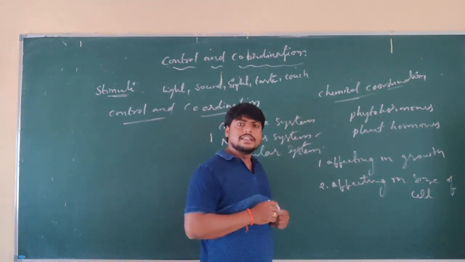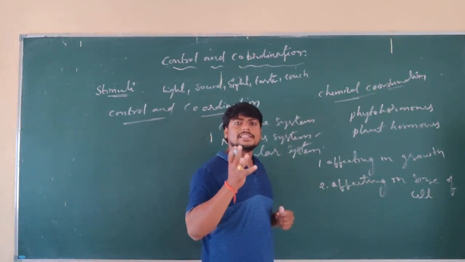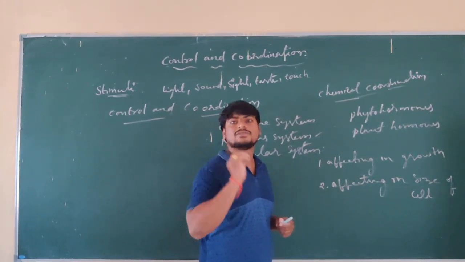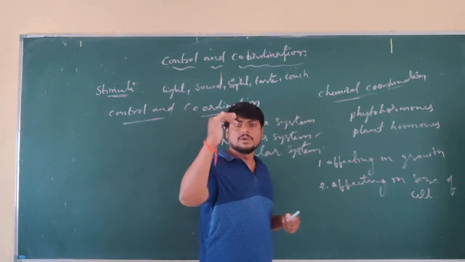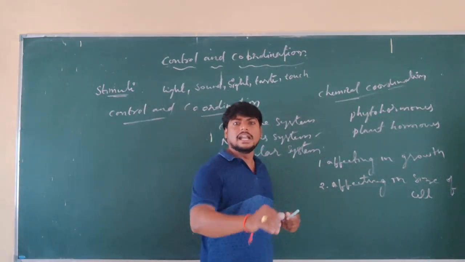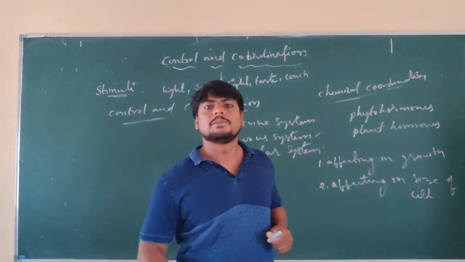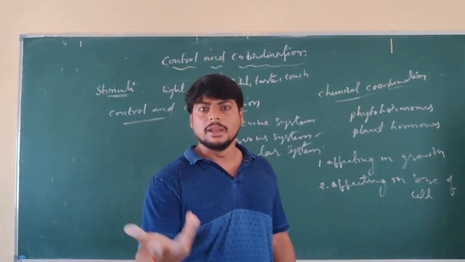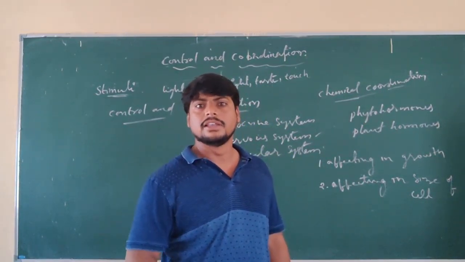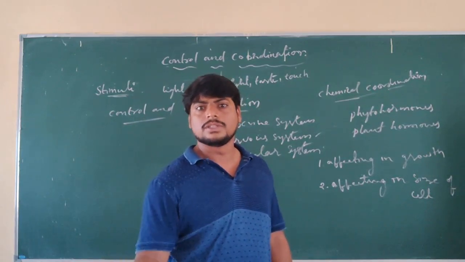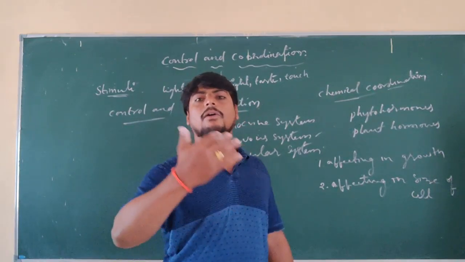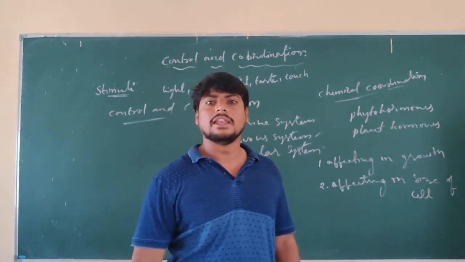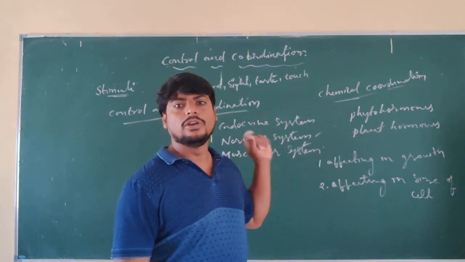In this way, we can see that the control and coordination occurring in plants and animals helps them to protect themselves from changes in environmental factors. They protect themselves from any bad weather condition, or predators or enemies reaching, or sudden rains, or very hot conditions, or storms, whatever sudden change occurs in their surroundings or environment.